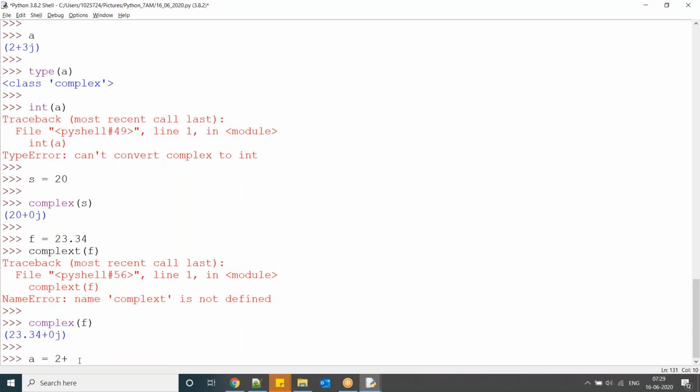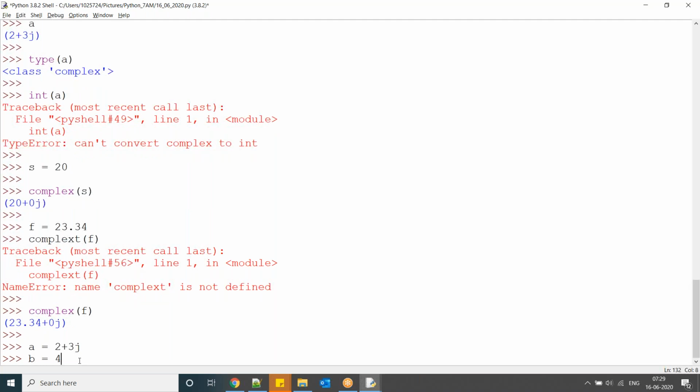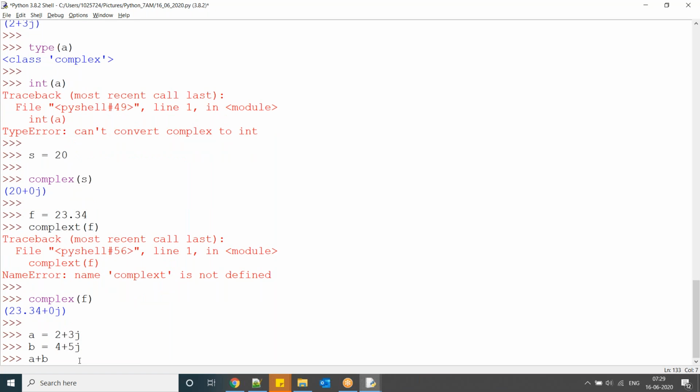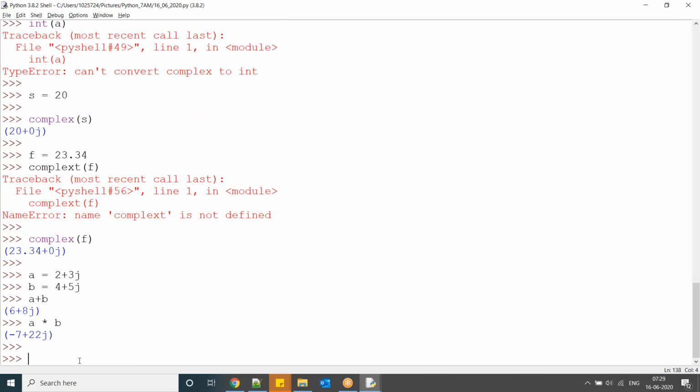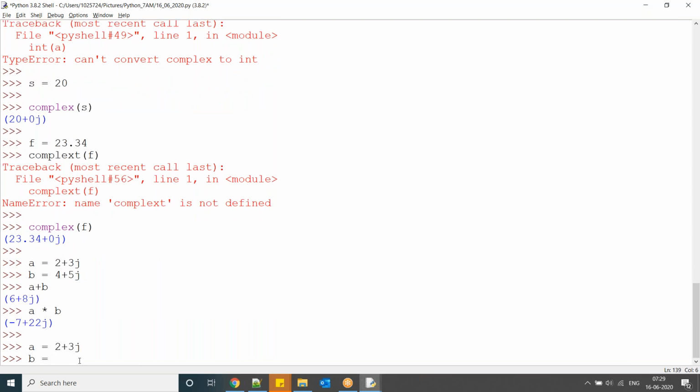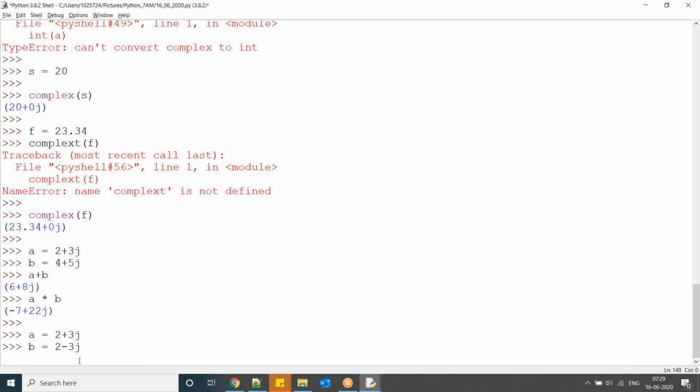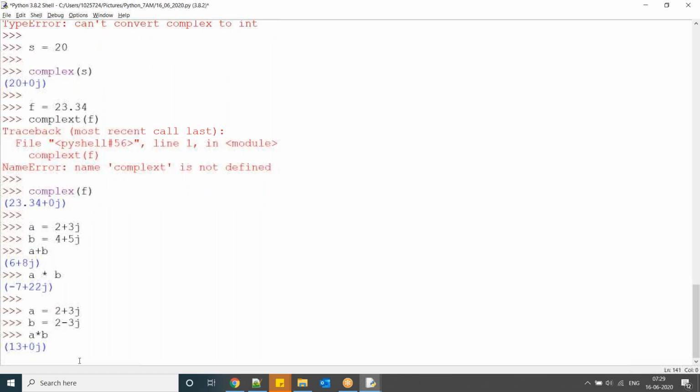A equal to 2 plus 3j, B equal to 4 plus 5j. Now A plus B. All these operations you can do. A into B. Okay, now you know this one, right? A equal to 2 plus 3j, B equal to 2 minus 3j. A into B means A square minus B square, 13, because j square equal to minus 1. Okay, all complex number related operations we can do.